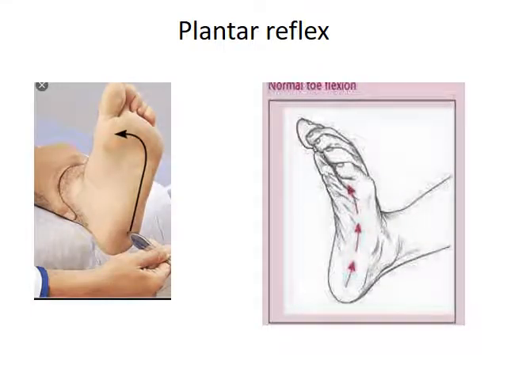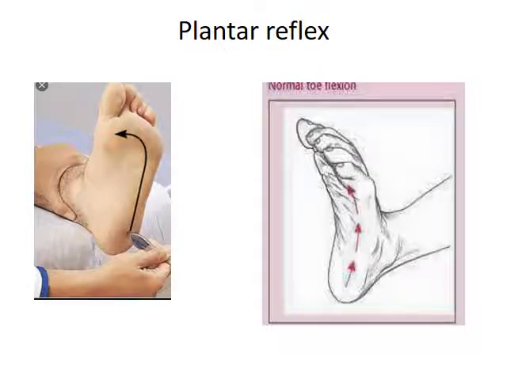Next is the plantar reflex. Plantar reflex is another example for superficial cutaneous reflex. Here, with the help of the pointed end of a knee hammer, we are stroking the patient's sole from lateral to medial.